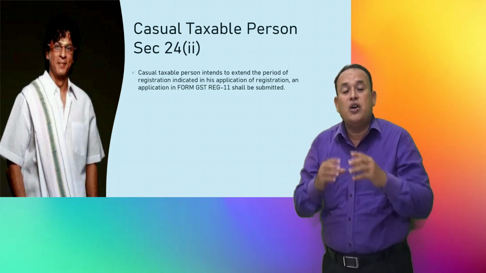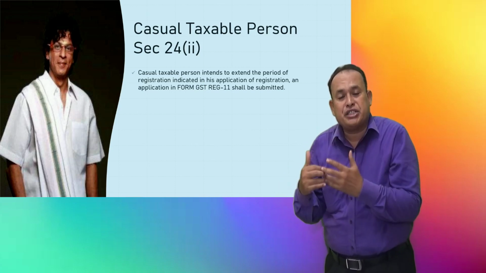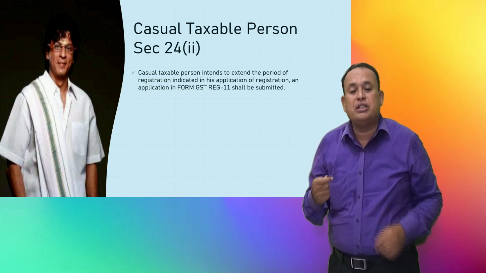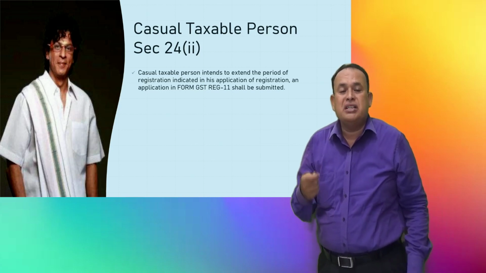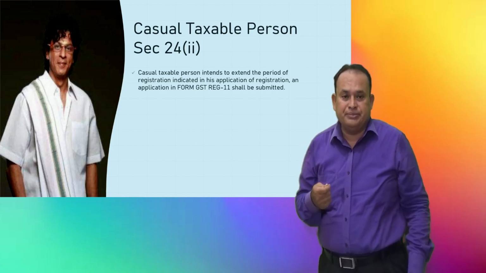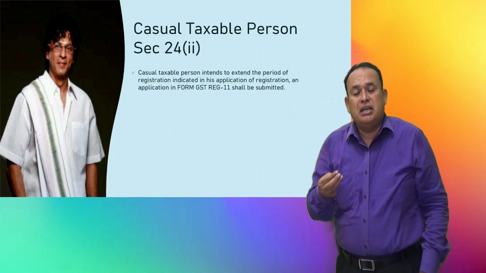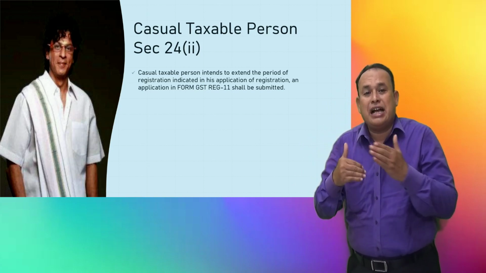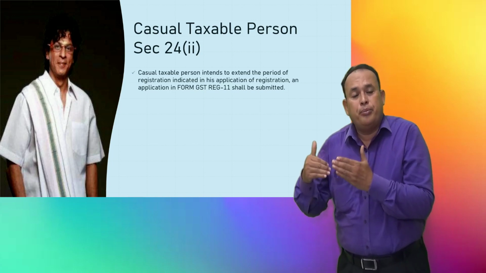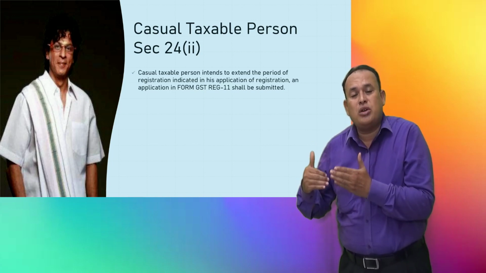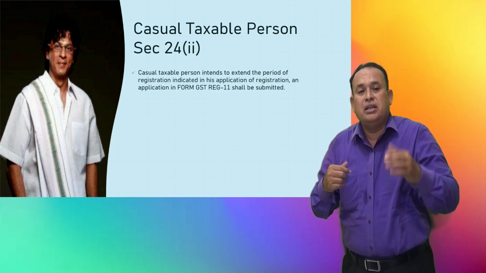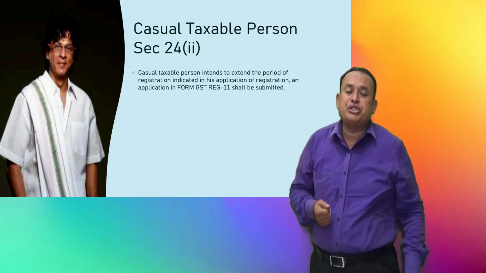For the extension of registration, the casual taxable person should submit form GST REG-11, a request to extend the registration.